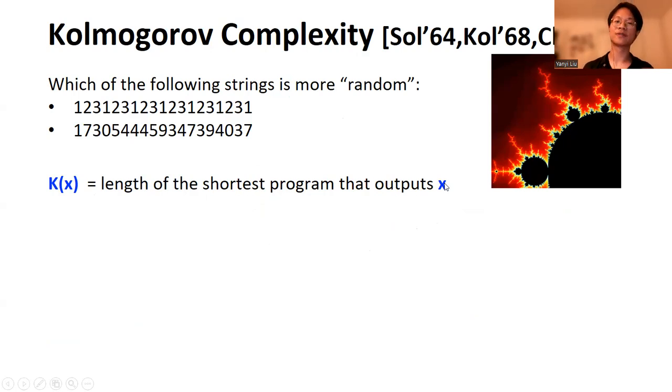To show that K complexity is really hard to compute, let's look at this beautiful picture. It looks really complicated, so it would seem to have high Kolmogorov complexity, but in fact it could be generated by a small program of only a few lines. Therefore, it has small K complexity.